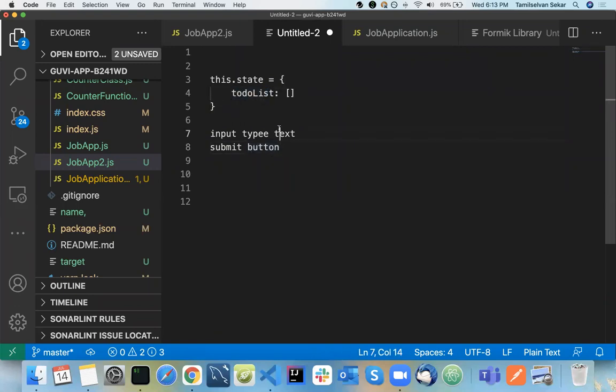So each and every thing that you type and submit, those values should be inside your to-do list. And here, you just add some validations, like you should not mention special characters. You should mention only numbers and text. So you should not mention any other special characters. So that's not a big deal.